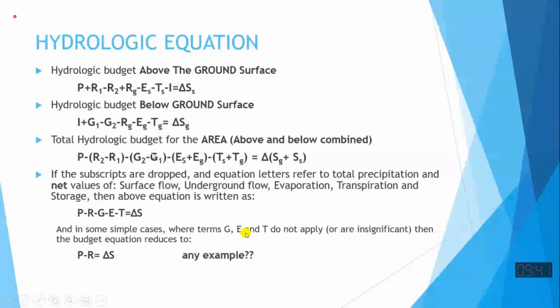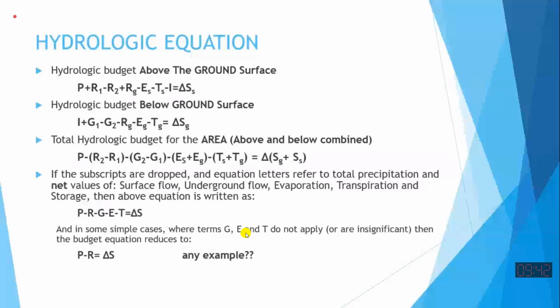Okay, now see this. G2 is outflow of the groundwater, so that is written first, minus inflow of the groundwater, so that is written next. So that is subtracted, so it is net outflow of the groundwater. So this should be given the negative sign. And similarly evaporation, similarly transpiration, and on the right hand side we add both of them, so change of storage. So this is the complete equation for an area considering ground surface and groundwater and the surface water, ignoring effect of atmospheric water.